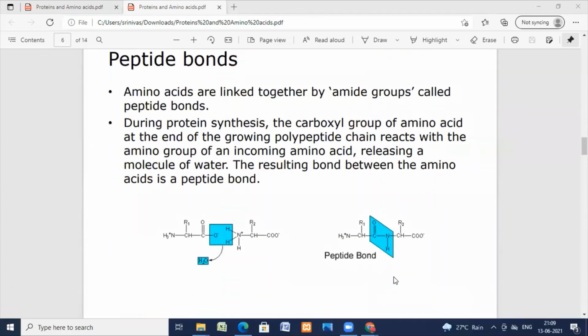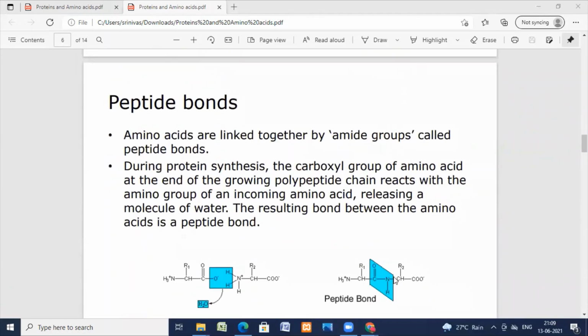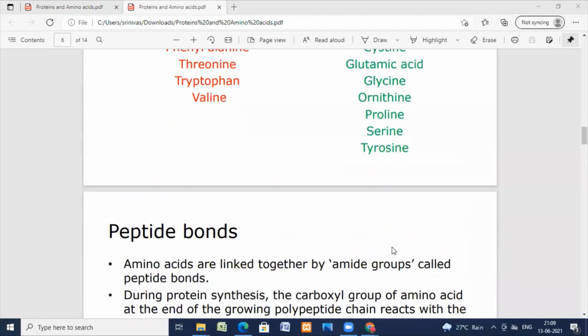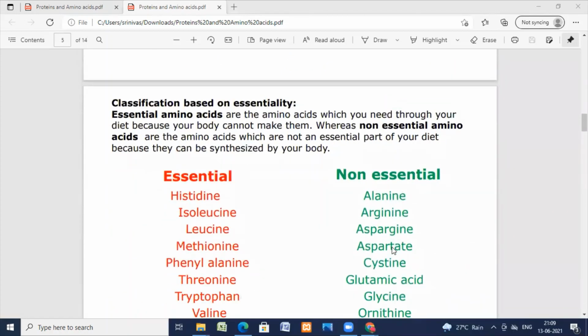Now, coming to the next one, peptide bonds. And before going to the peptide bonds, we'll see amino acids. Another classification: already I have told you, based on acidic nature and basic nature is one classification. Based on essentiality is another classification. Based on the position of the NH2 group is another classification.